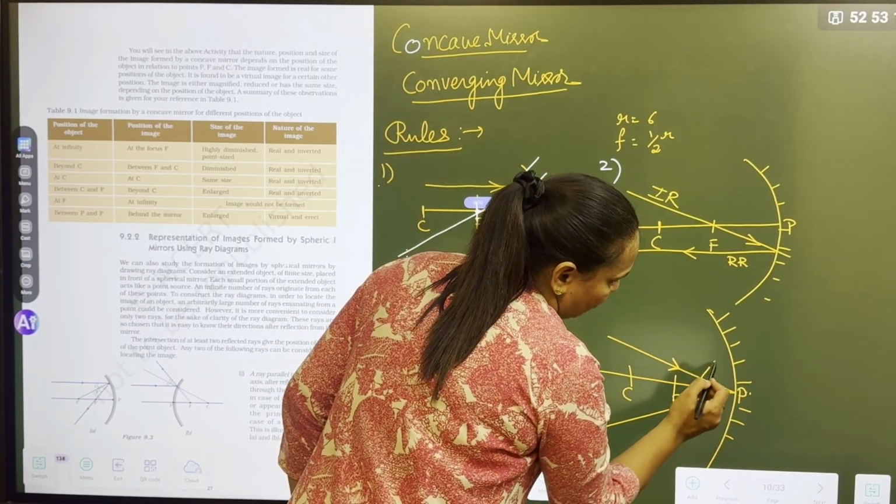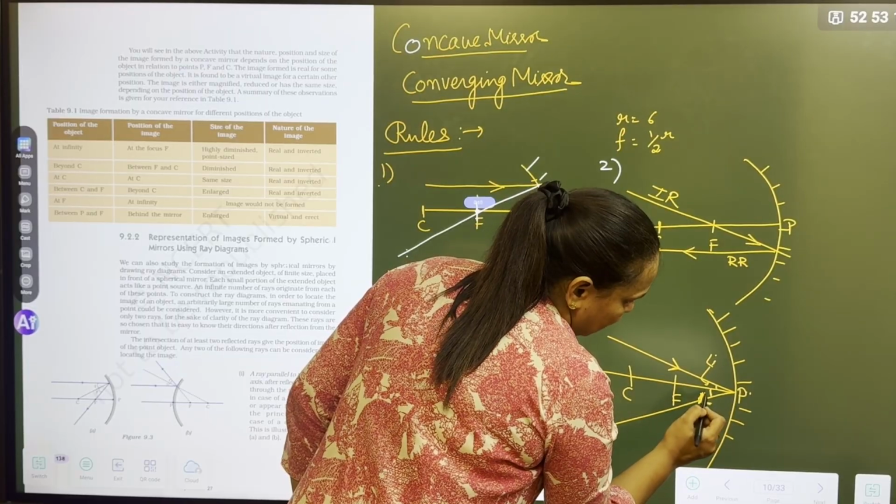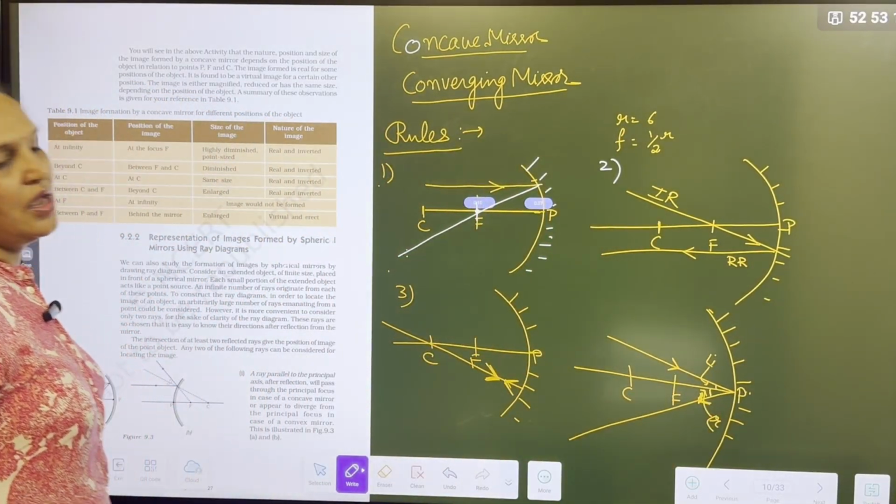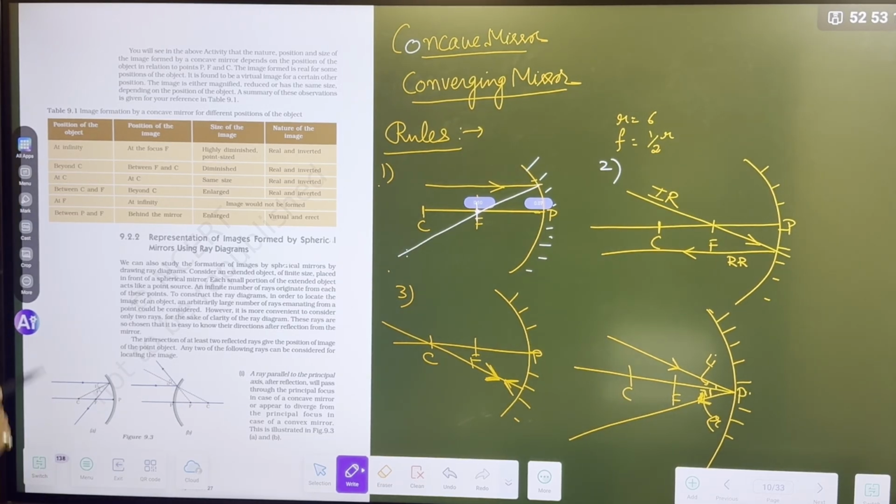So this is the angle of incidence and this is the angle of reflection. This is also one rule. Have you understood? So they have shown you the rules here. If any ray is going parallel, it passes through the focus.